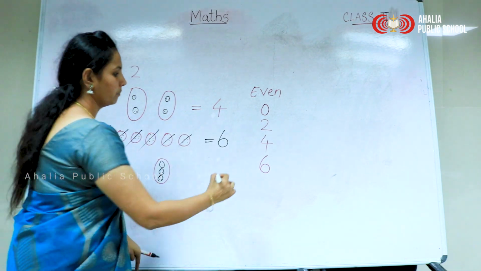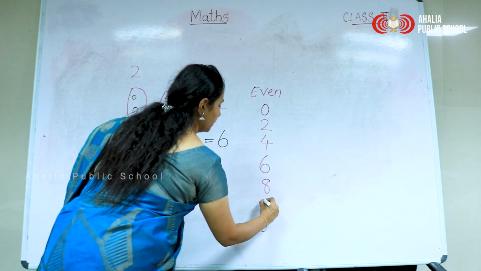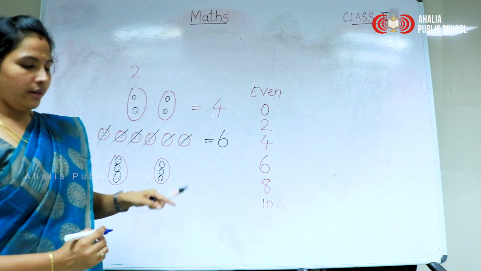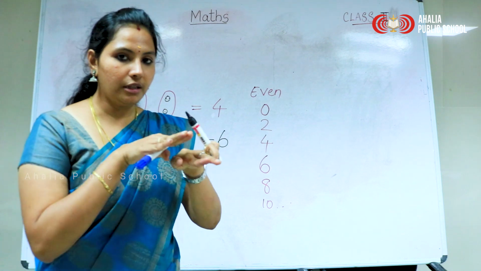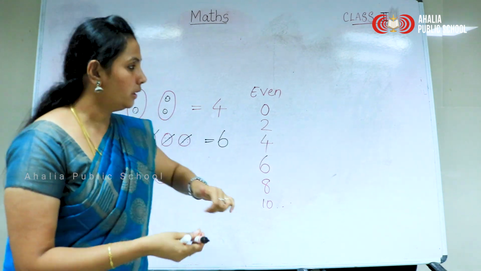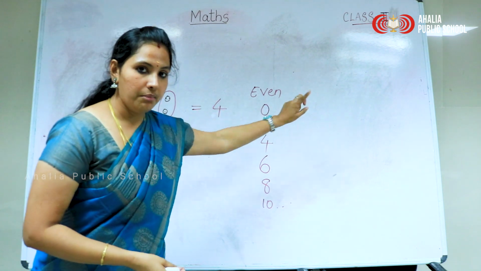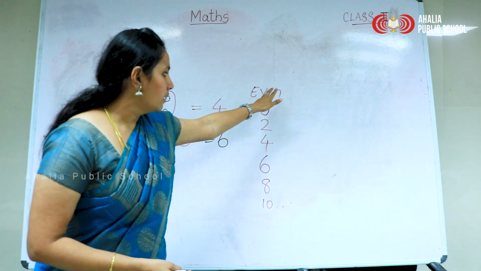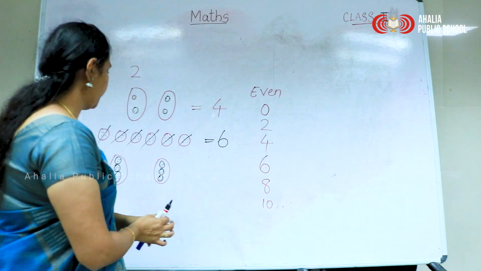It will be 8, then 10, and so on. So when we are able to share equally the things which are in our hand, it is called even numbers. Okay, now